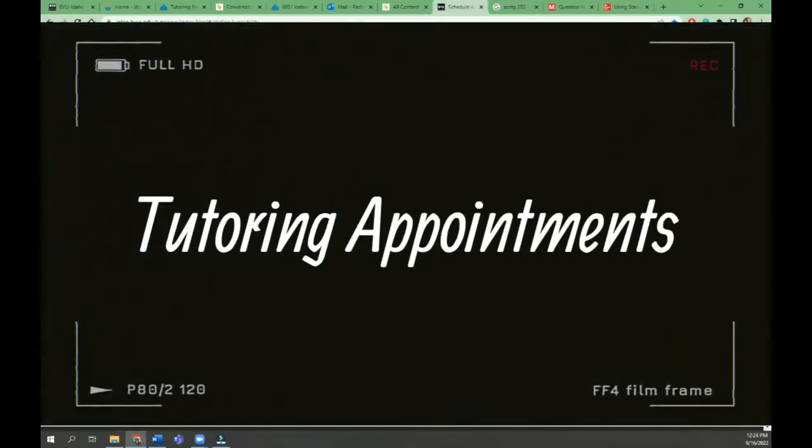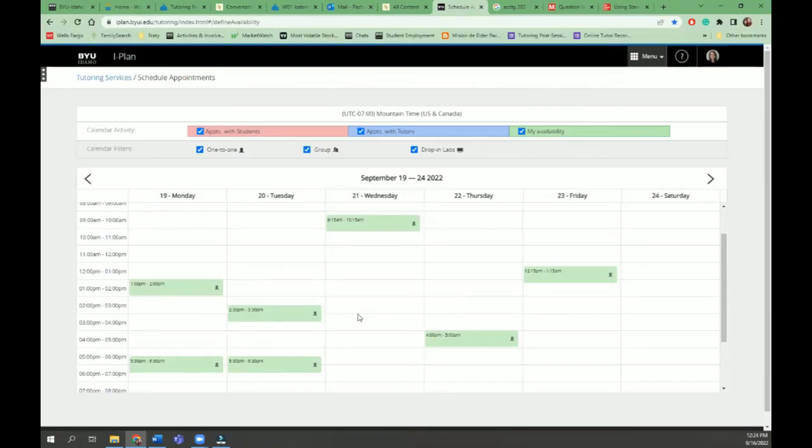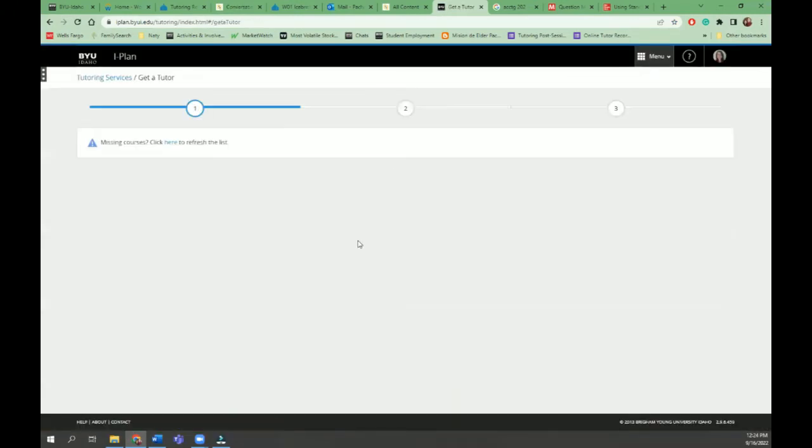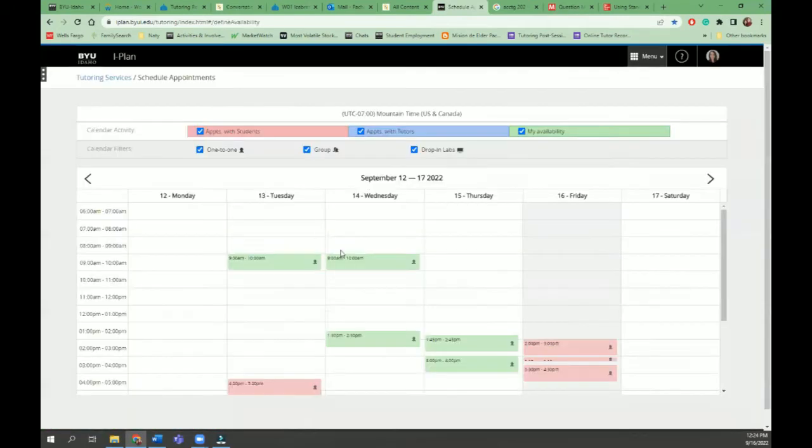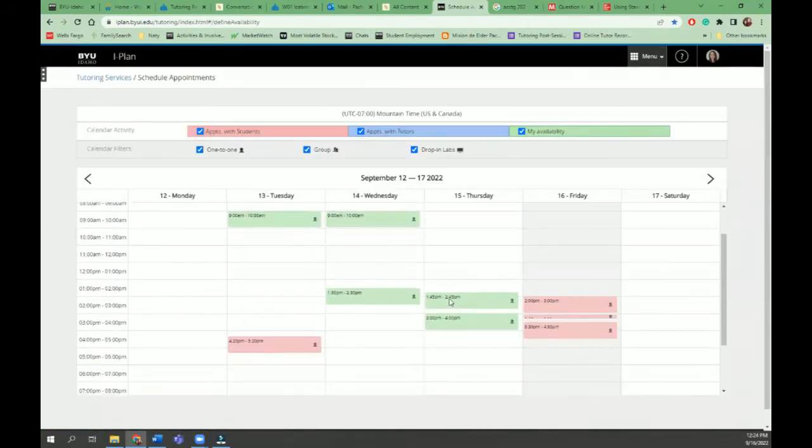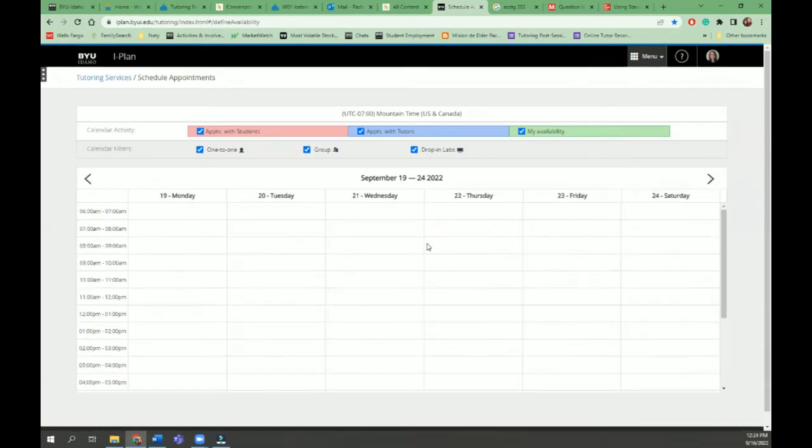Another thing that you can do is set appointments with a tutor. So you will have to go to iPlan and then click on tutoring, get a tutor. And well, I'm not registered to any course right now, but you will have a list of the classes that you're taking. You can just click on it and it will show you a schedule kind of like this, where in the green spots you can just set an appointment, and then you can also write down the reason why you want to set an appointment.